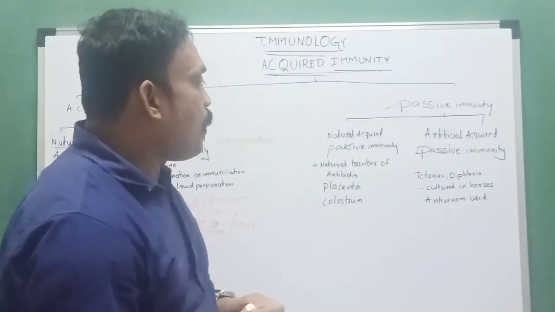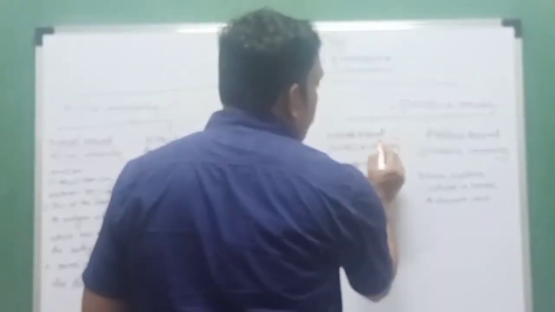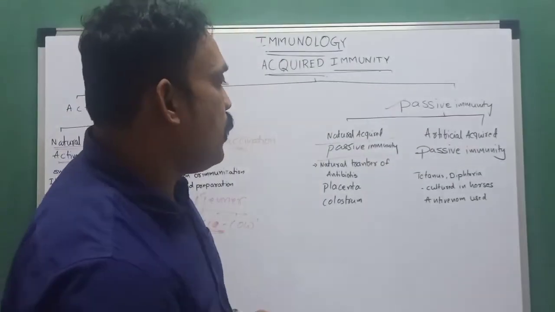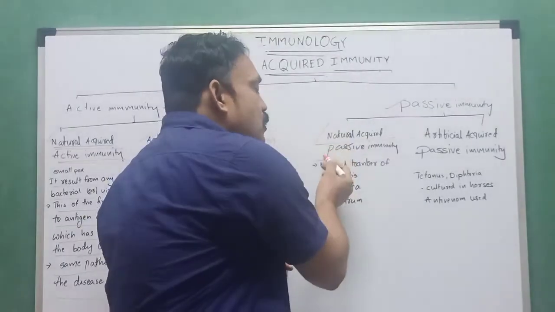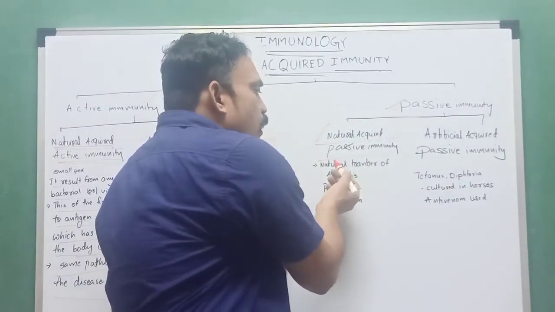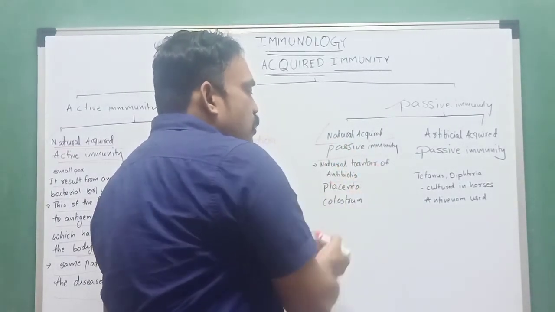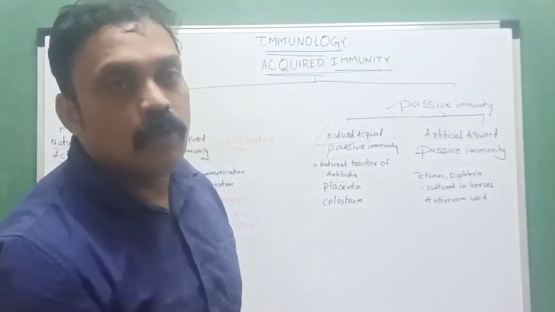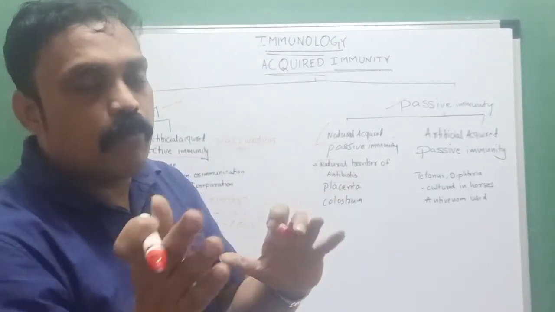It's very easy. Passive immunity has two types: natural acquired passive immunity and artificial acquired passive immunity. Natural acquired passive immunity is the natural transfer of antibodies from mother to baby. How?